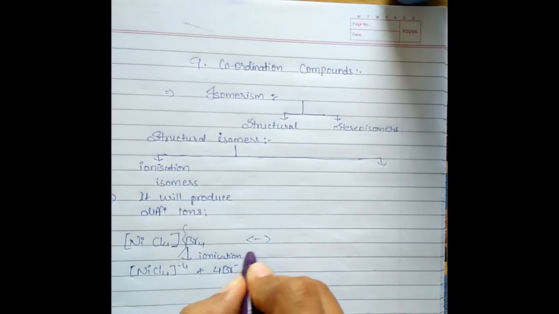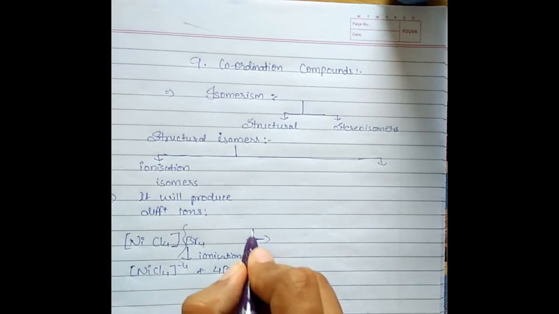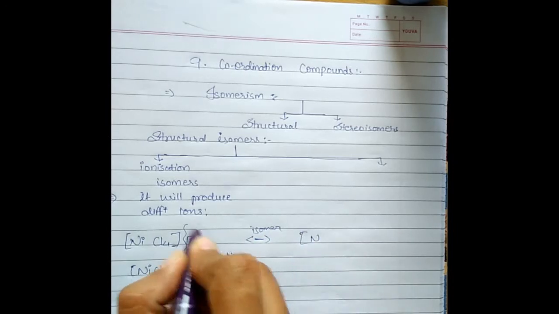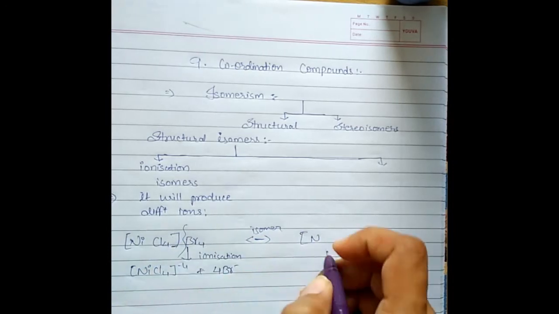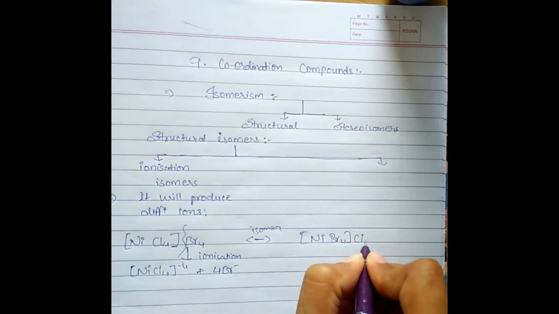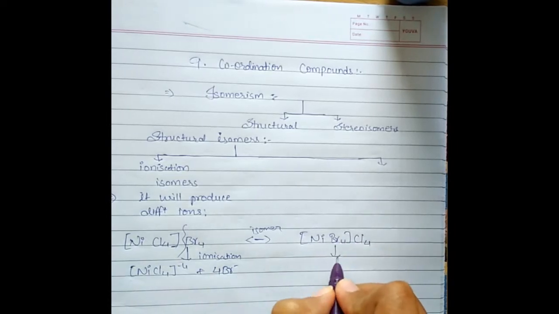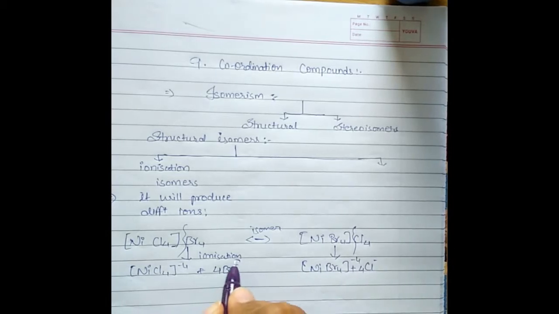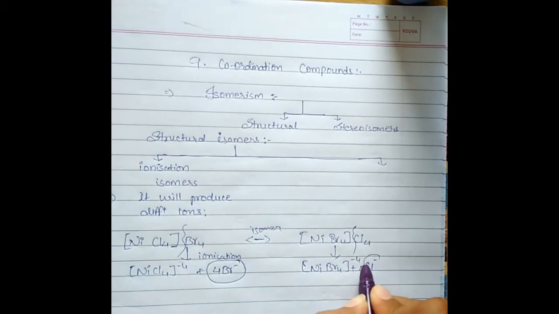And the isomer of this complex is, you can keep this bromine inside and take this chlorine outside, NiBr4Cl4. Now here it will produce different ions, that is [NiBr4]4- and 4Cl-. So the ion produced over here is bromine and here chlorine is produced.